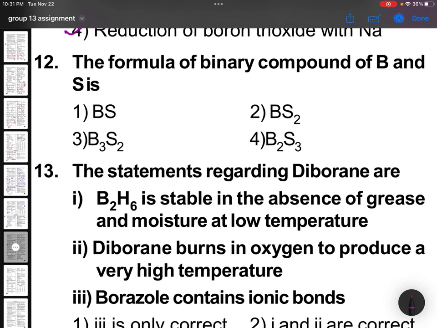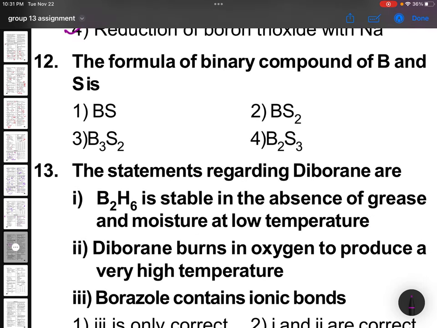The formula of binary compounds of boron and sulfur: boron is with +3 charge, sulfur is with -2 charge. Boron, if you are taking as less electronegative, it will become B3+ and sulfur will become S2-. In that sense, you get B2S3.